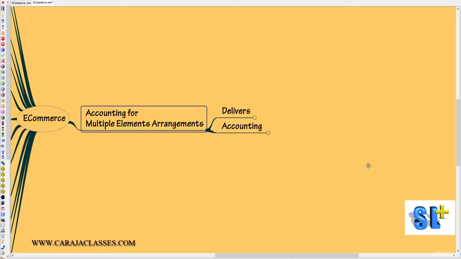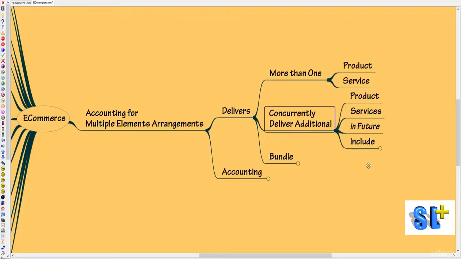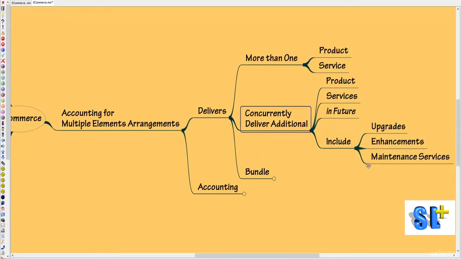Let's move on to accounting for multiple arrangements. E-commerce companies may be delivering more than one product or service, and concurrently they will also deliver additional products or services in future. And these additional products or services in future may include upgrades, enhancements, maintenance services.